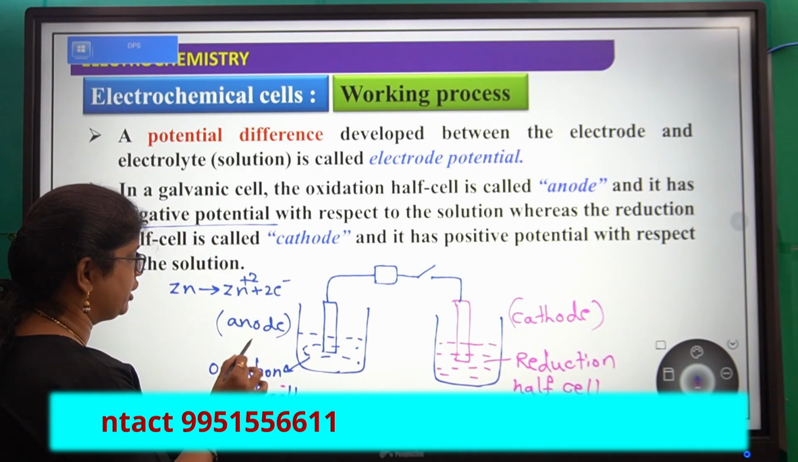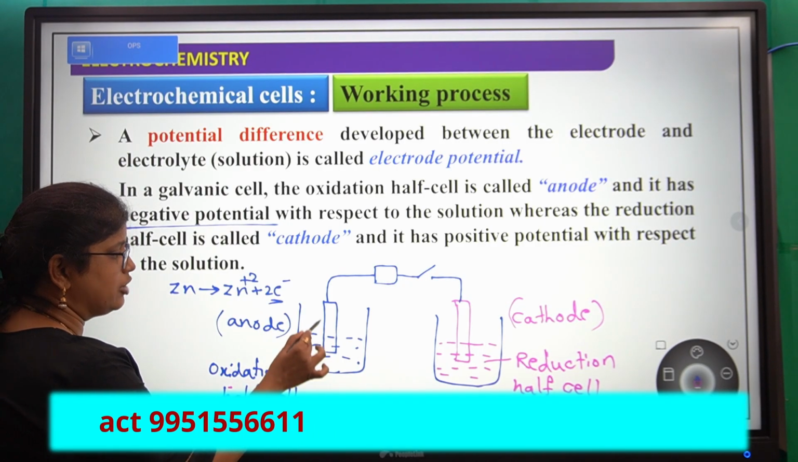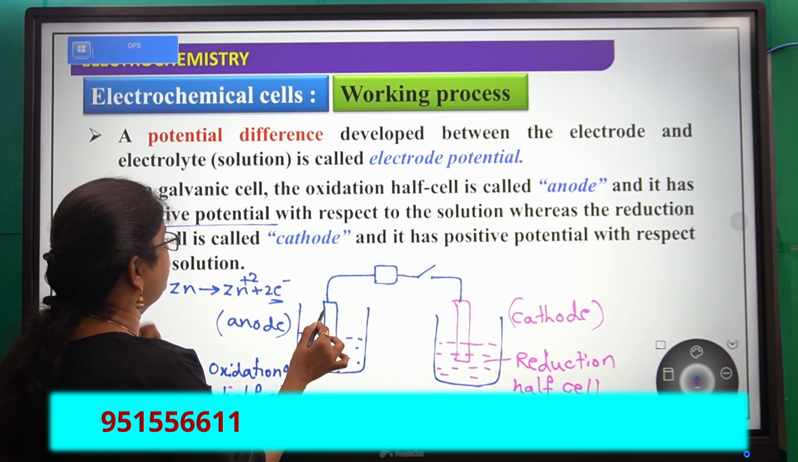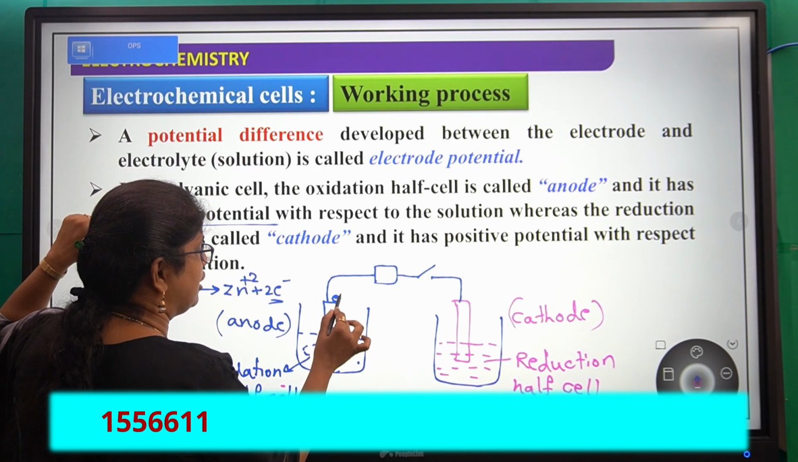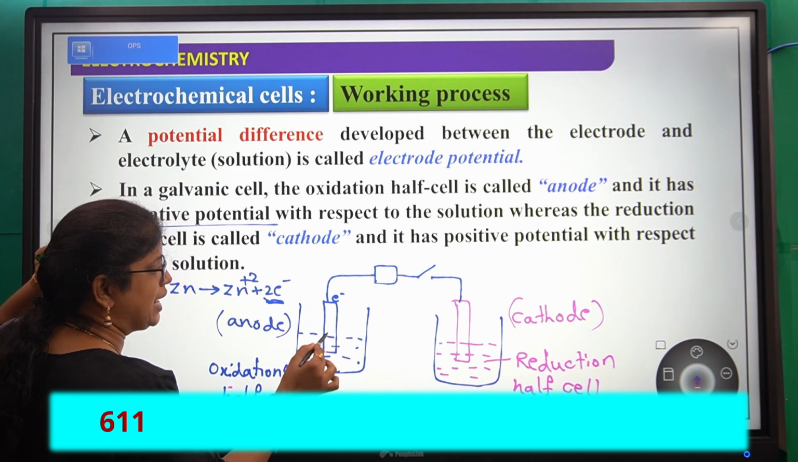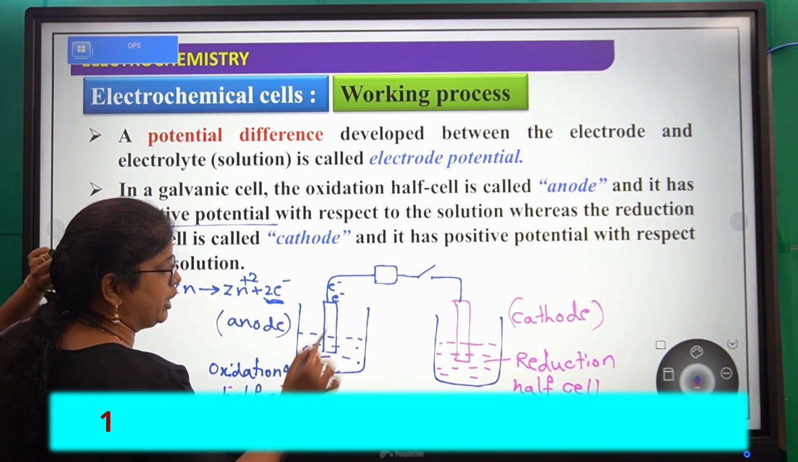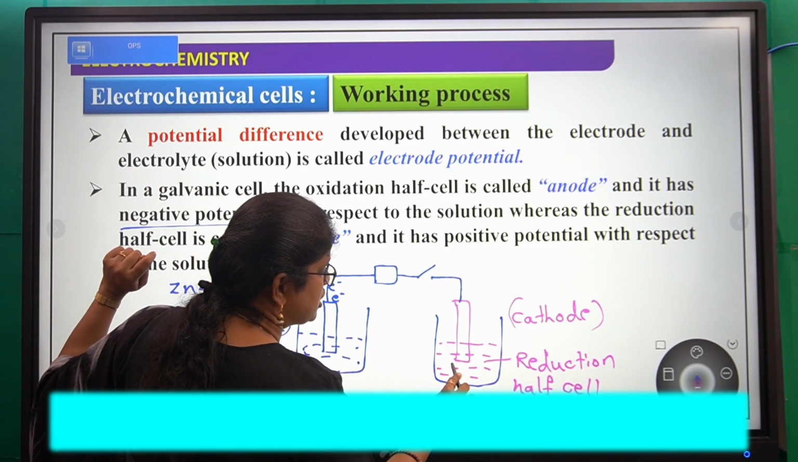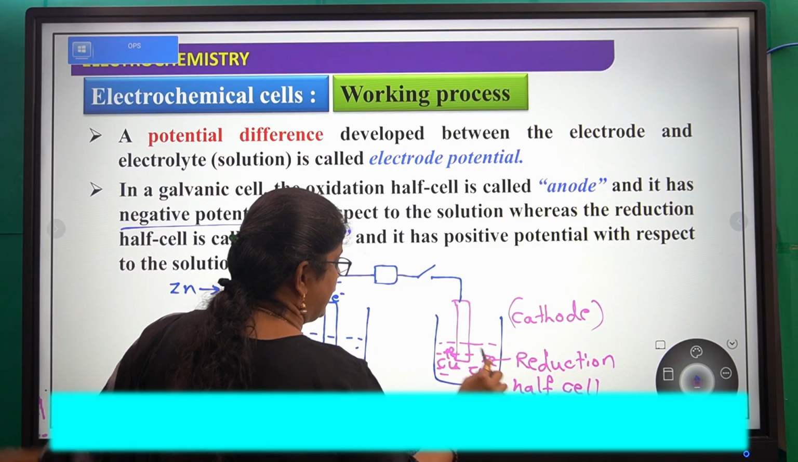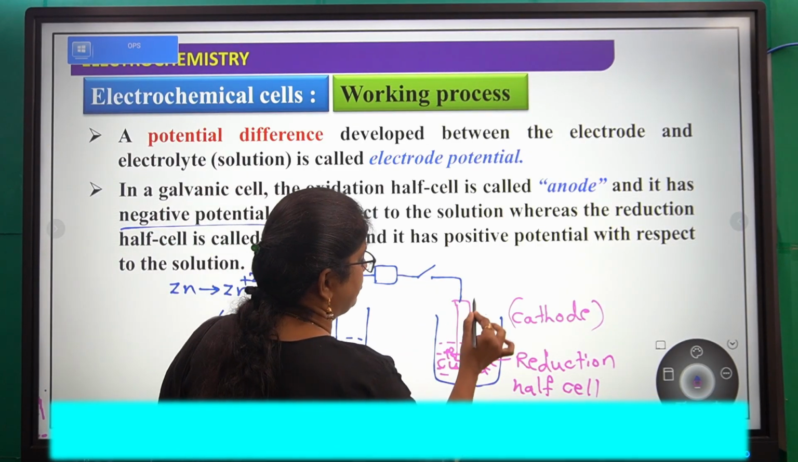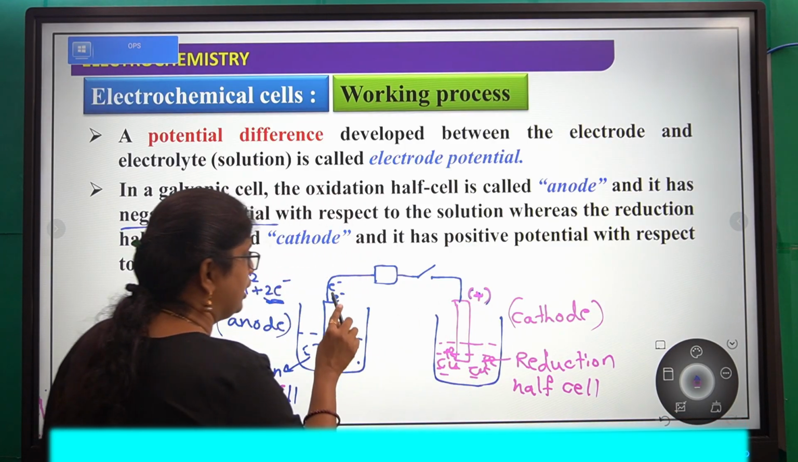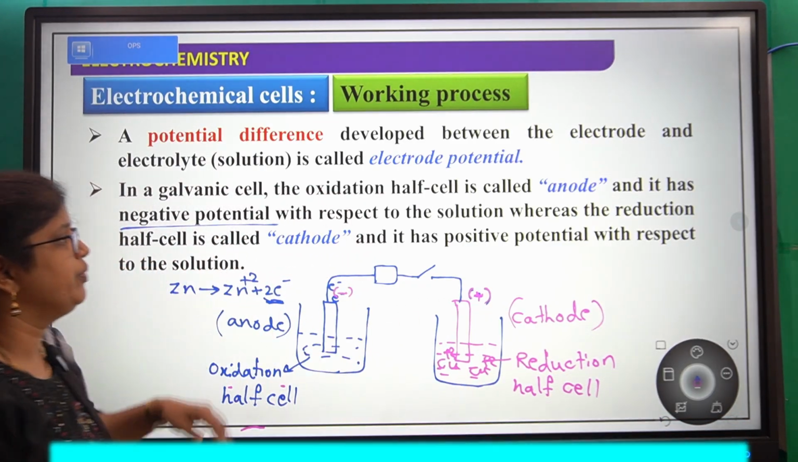It has negative potential. Electrons are released here. The number of electrons is more. So that's why it has which potential? Negative potential. Next, here generally which ions does it have? Copper plus 2. So now this has positive potential. It has which potential? Positive potential. It has positive here and negative there.